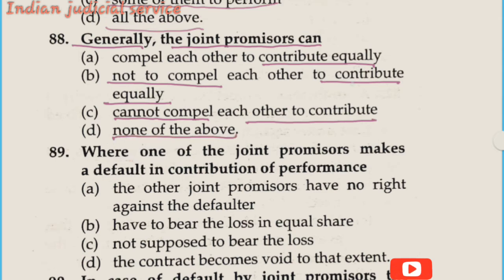So according to section 43, paragraph number 2, each promisor may compel the others to contribute. So option A is correct here, they can compel each other to contribute equally. So our answer is option A according to section 43.